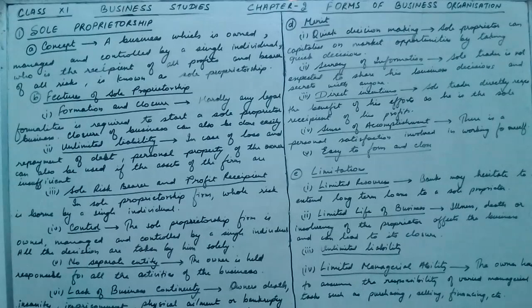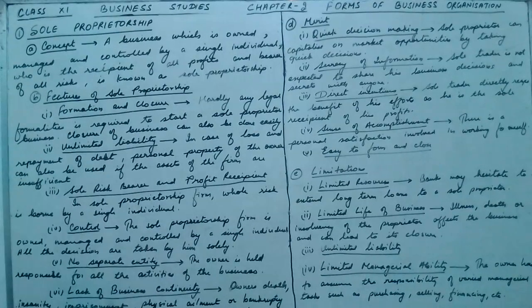So if there is the death of the owner, if there is insanity of the owner, if there is imprisonment, if anything, for everything the owner will be liable. If there is bankruptcy, anything happens in the business, the whole liability will go to the owner, and there is lack of continuity. If the owner will die, then the business will also be closed. Nobody will be able to run the business.